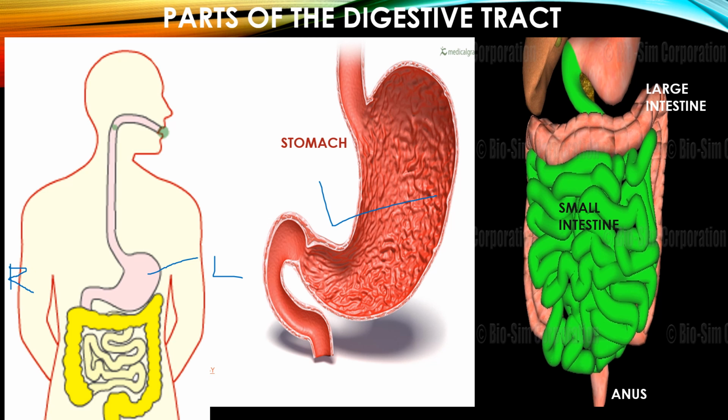The next part is the small intestine. Now here is the small intestine, the coiled tube here. This is a site of complete digestion of food. You can see the enlarged figure of this small intestine over here. The small intestine is a long tube of about 7.5 meters long. Don't you wonder, if it is so long, why is it named small intestine?